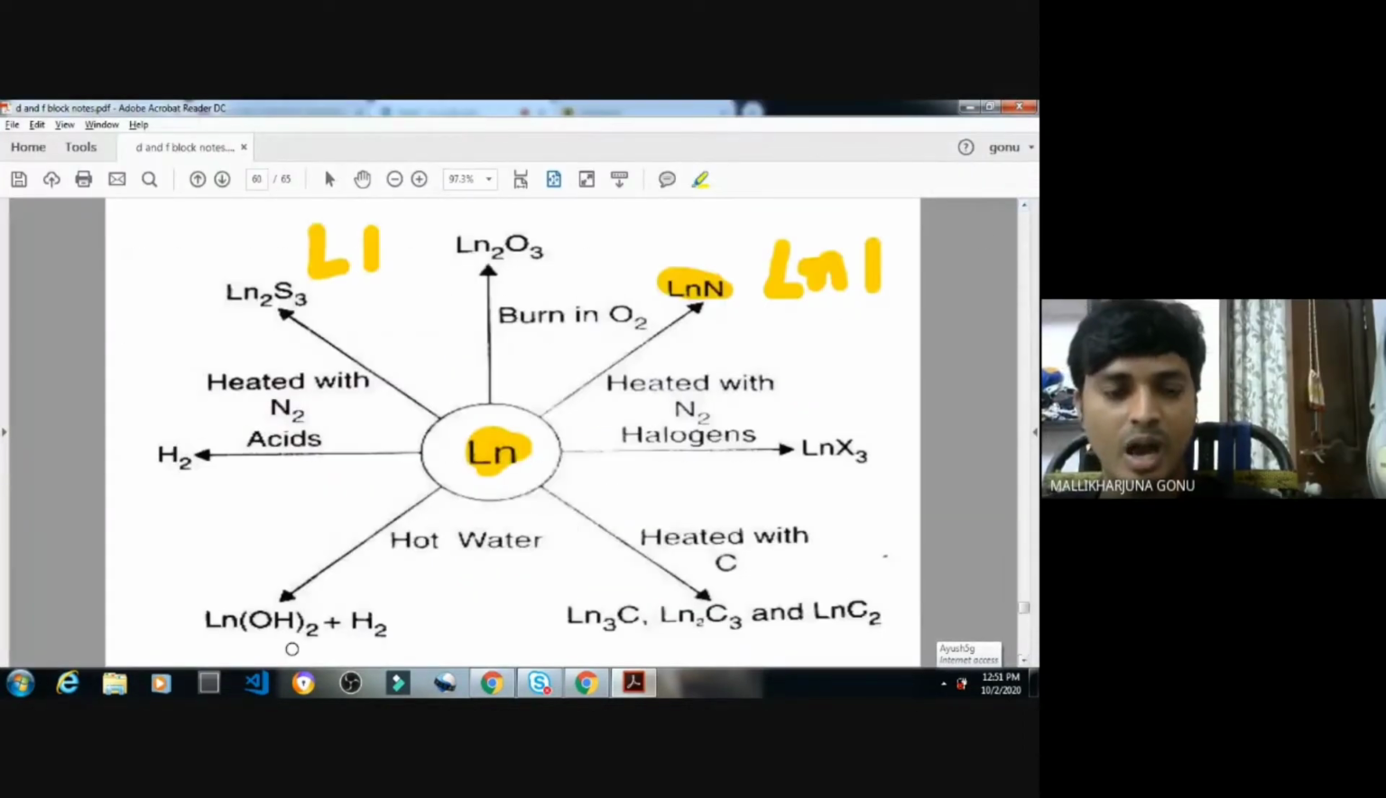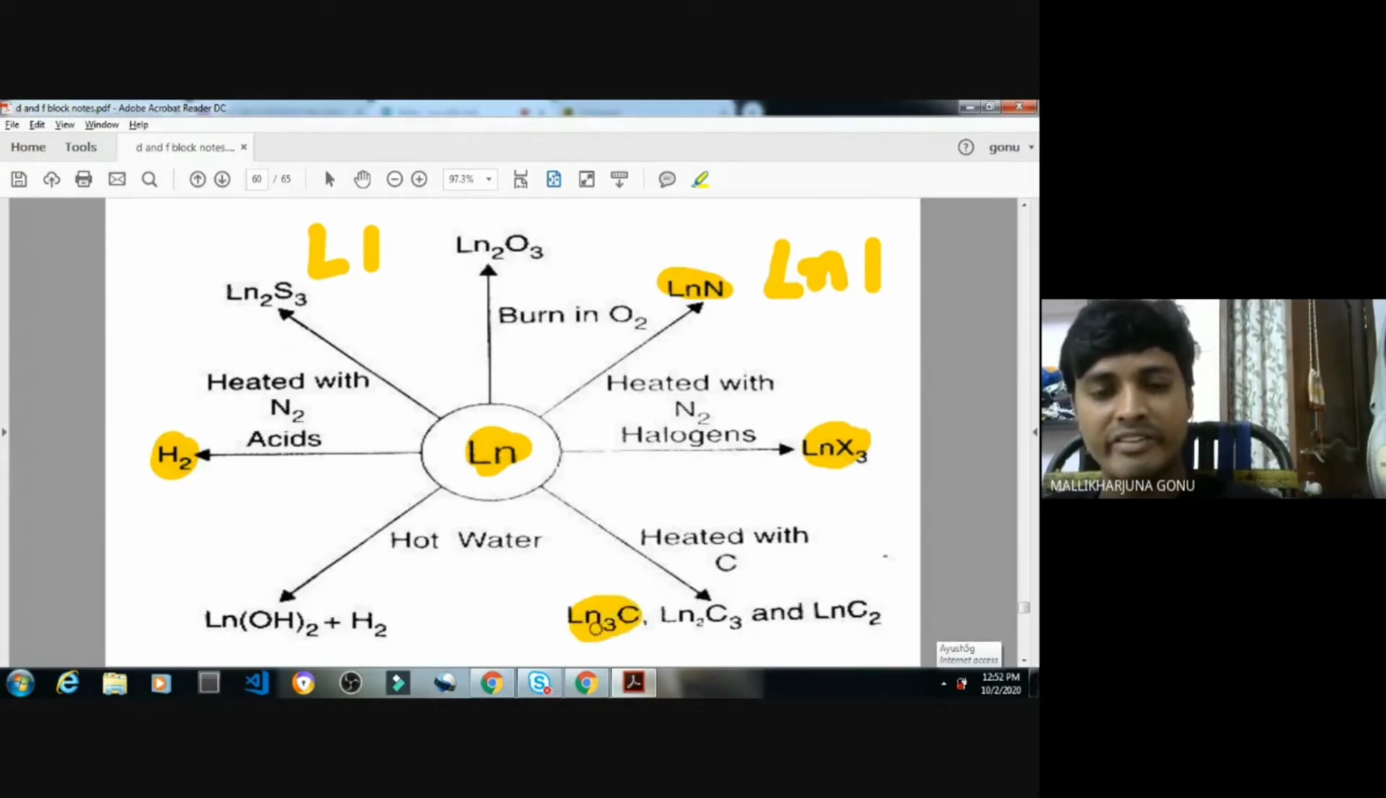So this is how all of you practice with hot water. What are the products? Okay, when heated with the acids, hydrogen gas forms. With halogens, what product? LnX3, because the valence of halogen is 1, right? What is the valence of lanthanum? It is 3. That's how you are writing.